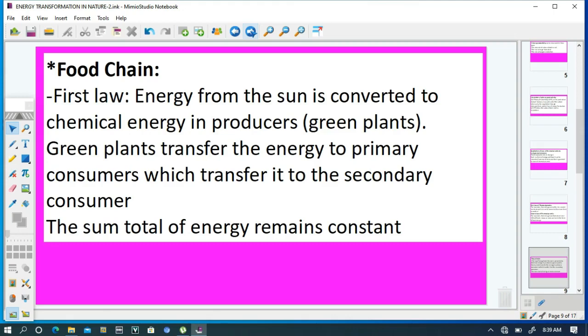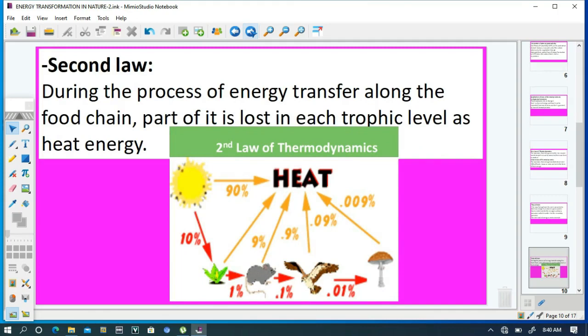The first law: energy from the sun is converted to chemical energy in producers, green plants, the grass for example. Green plants transfer the energy to primary consumers, which transfer it to the secondary consumer, and the sum total of energy remains constant. The second law: during the process of energy transfer along the food chain, part of it is lost in each trophic level as heat energy.